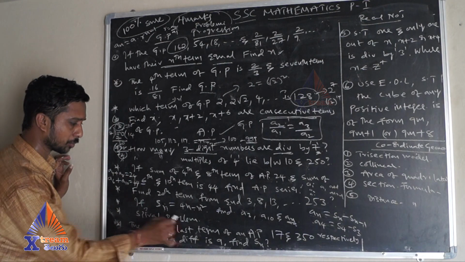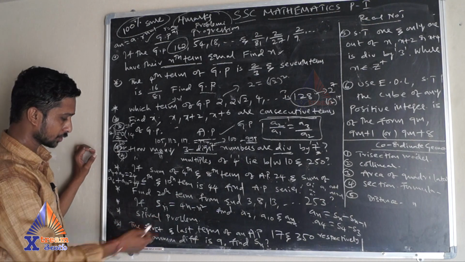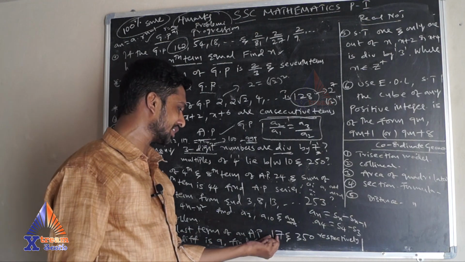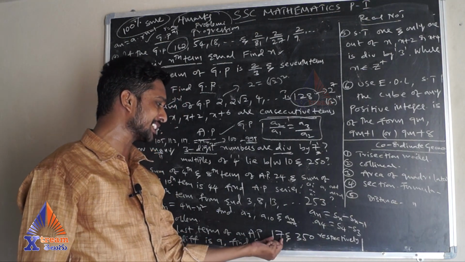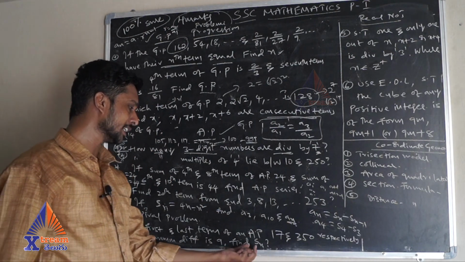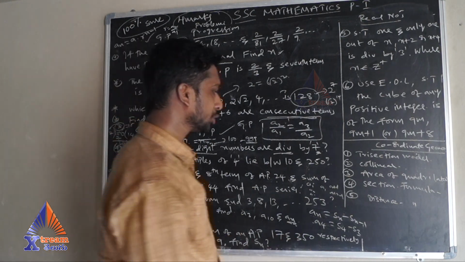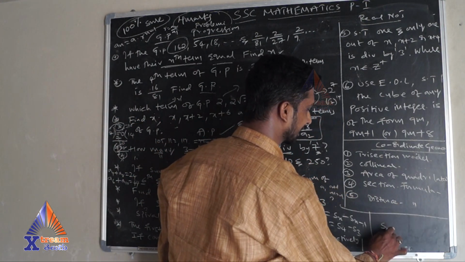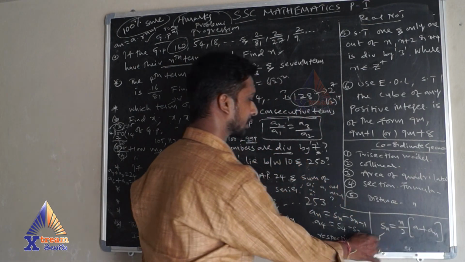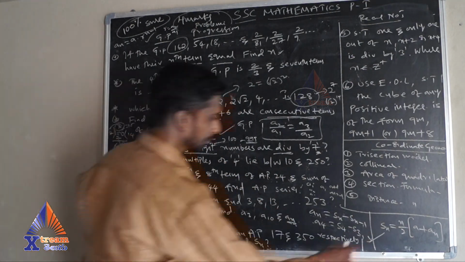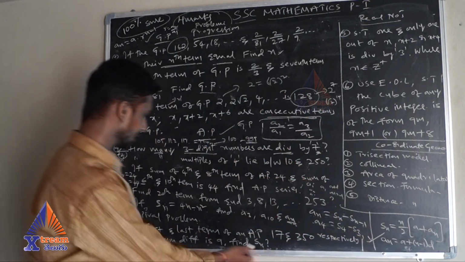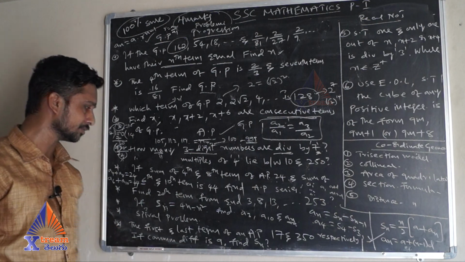Next, spiral model problems. The question is too lengthy, I have not written it, so you can go through that one also. And the last one: the first and last term of an AP are 17 and 350 respectively. If the common difference is 9 and Sn is asked, when you have first term and last term, you can apply another shortcut formula for Sn, that is n by 2 into (first term plus last term). You can also apply the formula An is equal to a plus (n minus 1) into d, and you can get the required terms, that is Sn, and that's all.